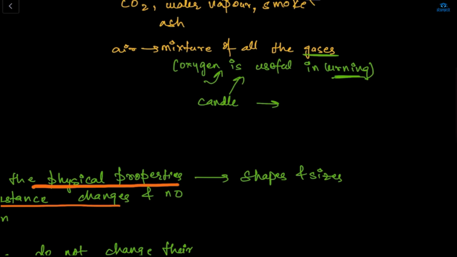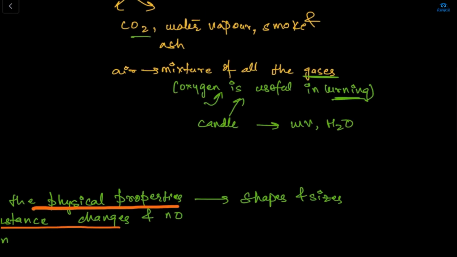So my candle will react with oxygen to form water vapor, H2O, and carbon dioxide, CO2. So for combustion, oxygen must be present, right?